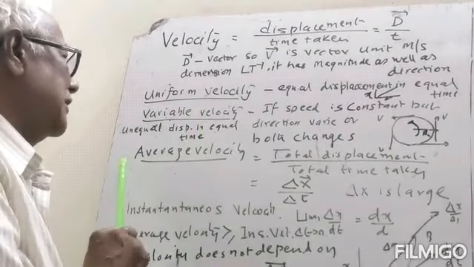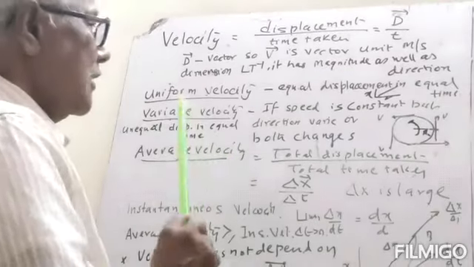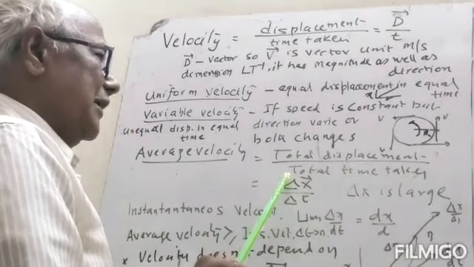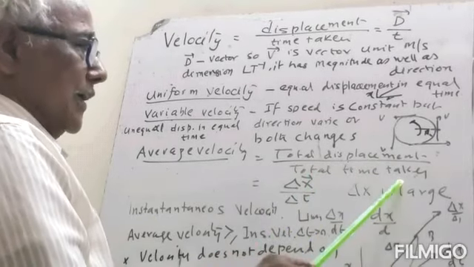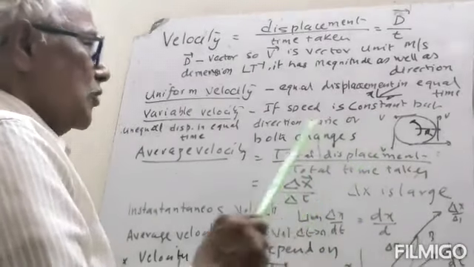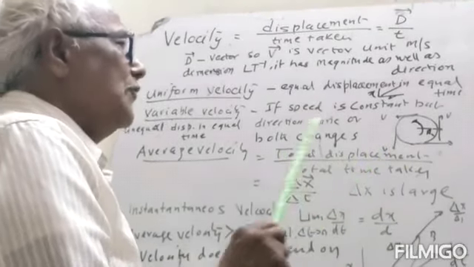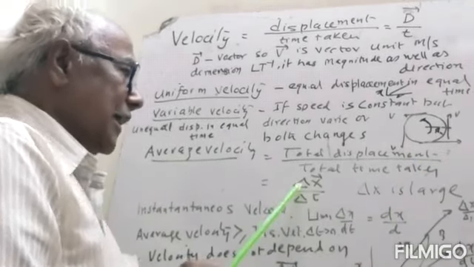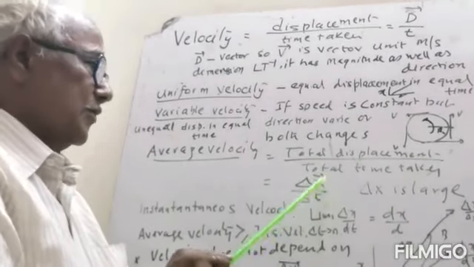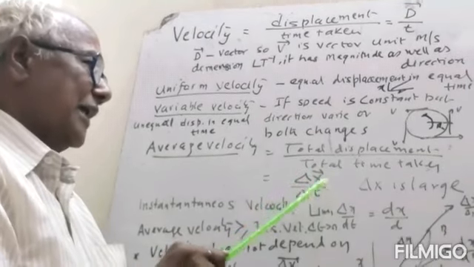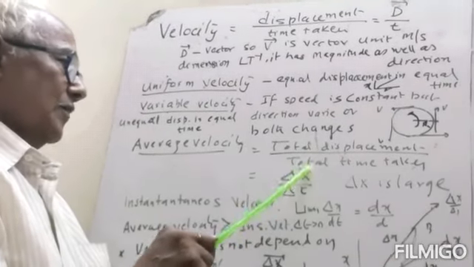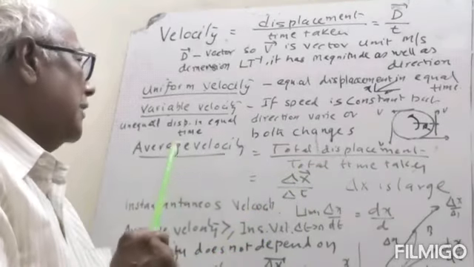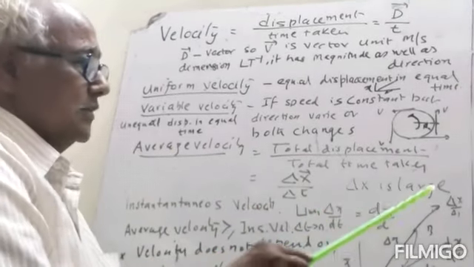Average velocity will be the total displacement divided by the total time taken. So here the total displacement will be large displacement. So large displacement we will add delta x vector because it's a displacement. So delta x bar arrow डाल दो इसके ऊपर, that delta t. This will be an average velocity.